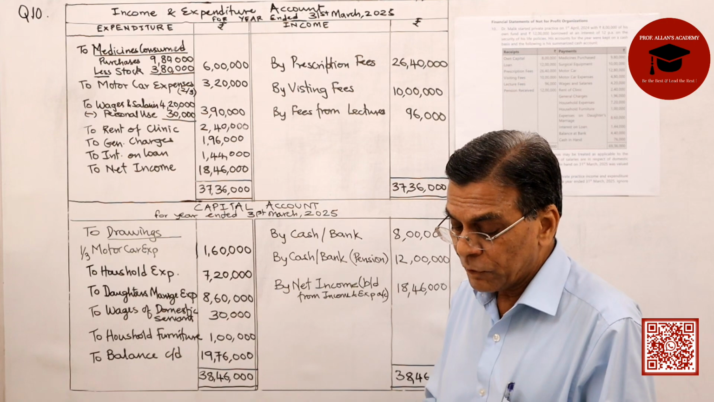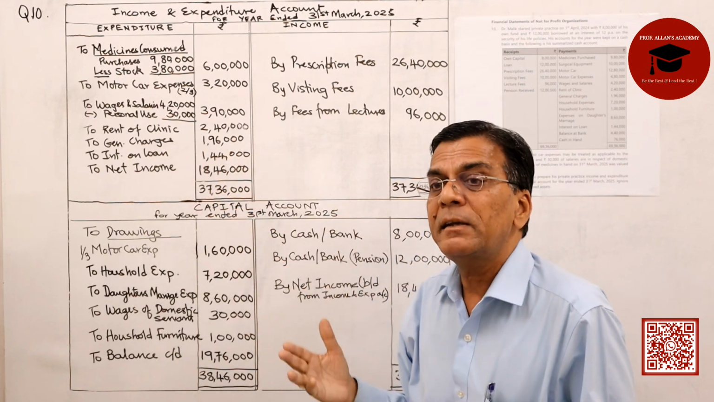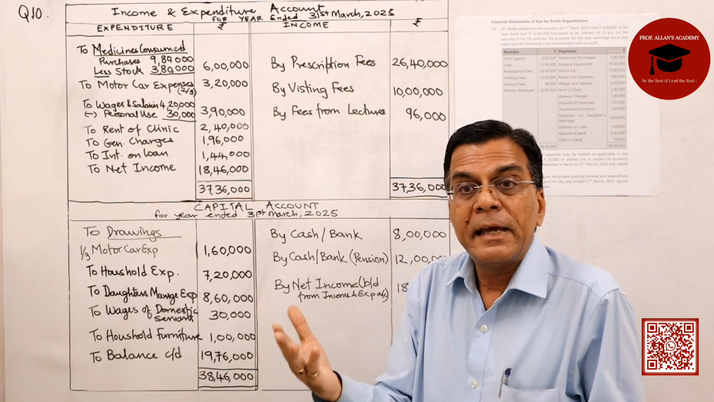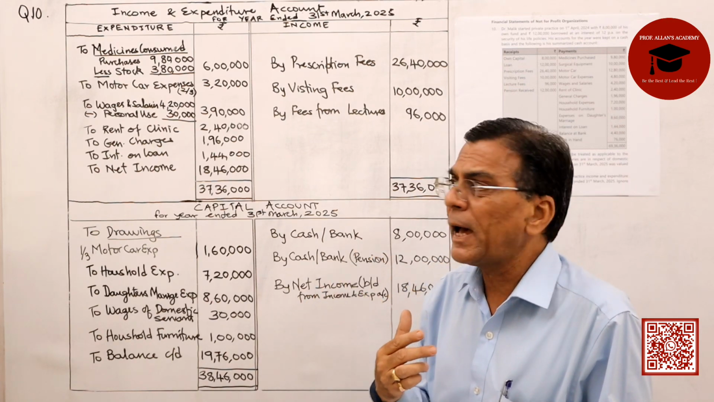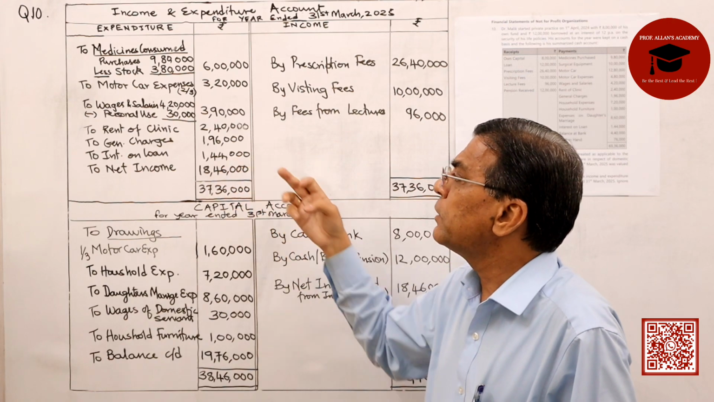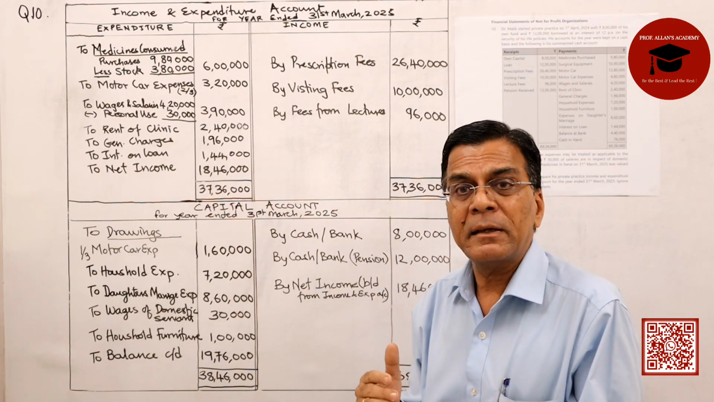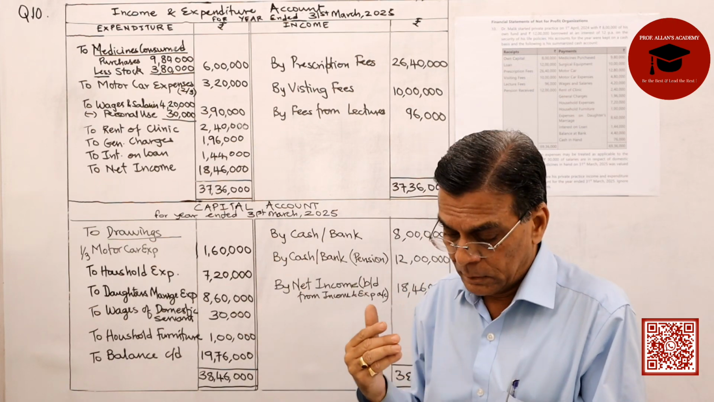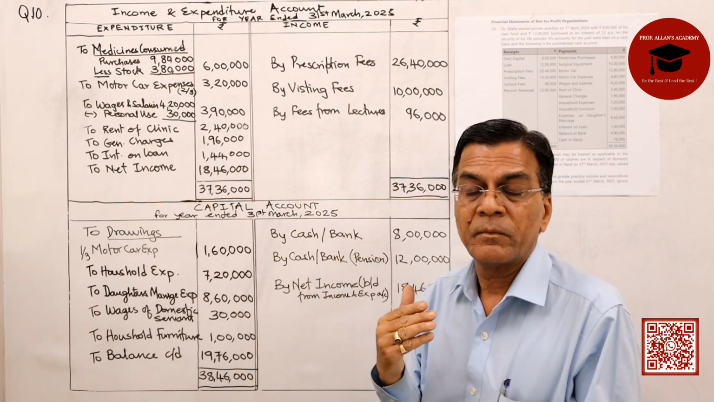Then you're having interest on loan. Interest on loan, this will have to be paid. It's an expenditure because he has borrowed 12 lakhs and he will be paying interest at 12% per annum. So for the year, the interest works out to 1,44,000. Balance at bank, balance sheet asset side. Cash in hand, balance sheet asset side.